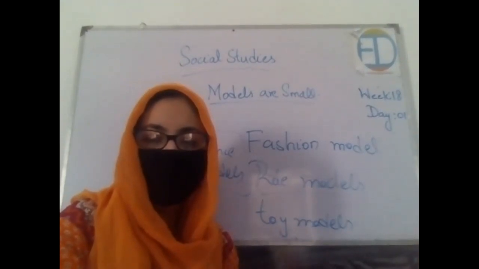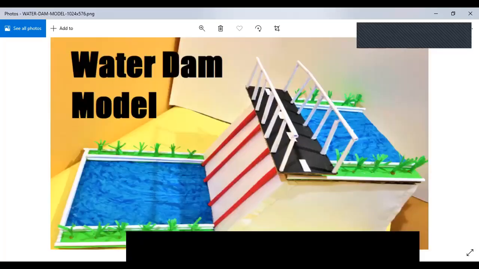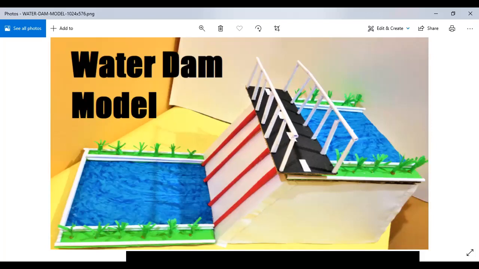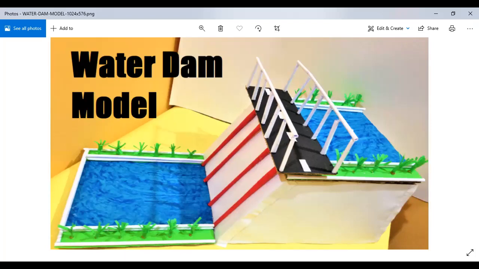Now I'm going to share the screen with you, and I'll be showing you a few models and we will discuss. Okay, look at this. It's a very beautiful model made by a student. And what is it representing? It's a water dam model. Now it's very small, but what is it? It's a dam. If we talk about reality, do dams look this small?